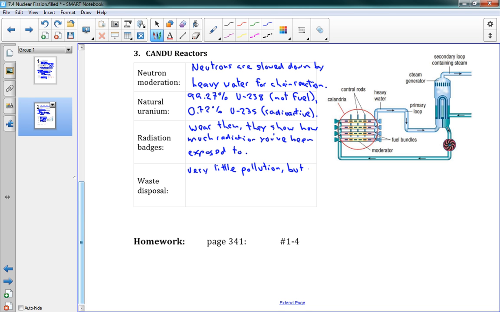But our radioactive waste needs to be stored safely for hundreds of years. So that's one downside of nuclear reactors in general.